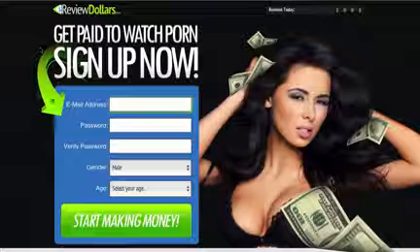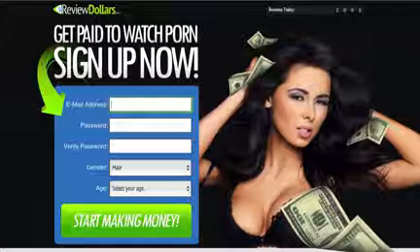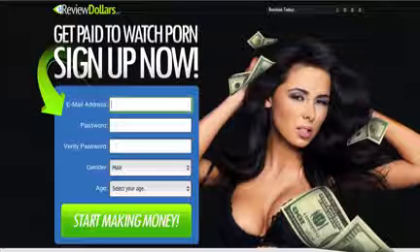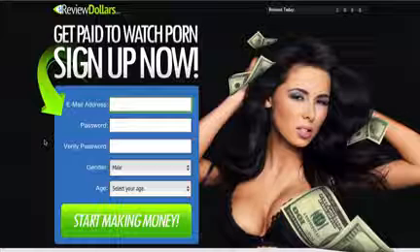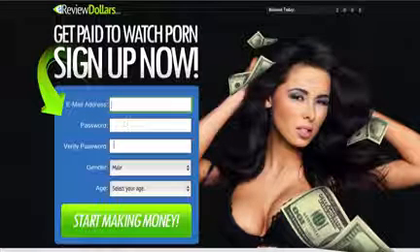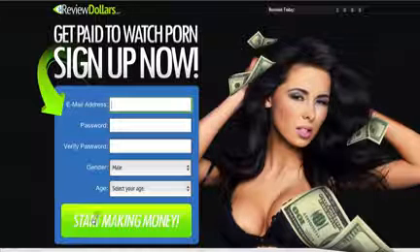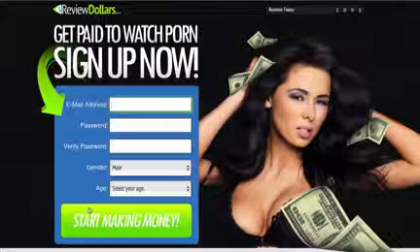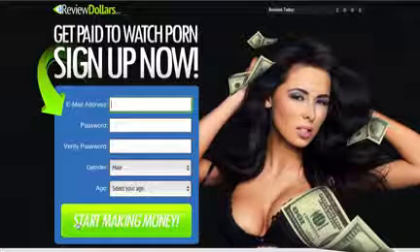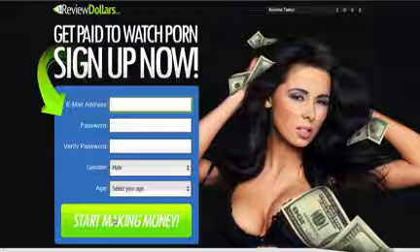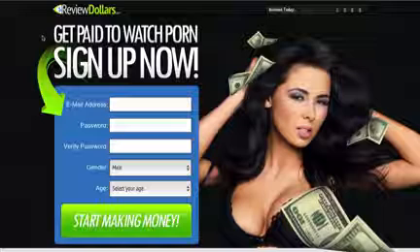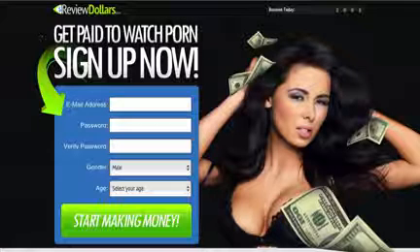And you see how it's got this big arrow pointing to the box telling people what to do. The colors are very friendly, very easy on the eyes. This is in the top fold, meaning people don't have to scroll down to fill out this box. That's good. The sign up button is big. It's easy to see. It's got a strong call to action on it. Start making money. Who does not want to click that button? Start making money now. So all in all, this does look like a pretty hot offer that might be worth promoting. But there is one downside.